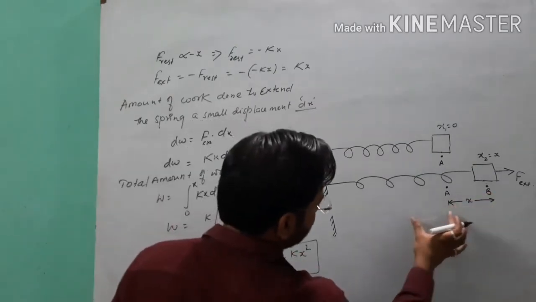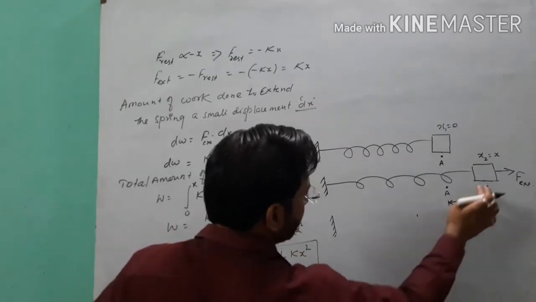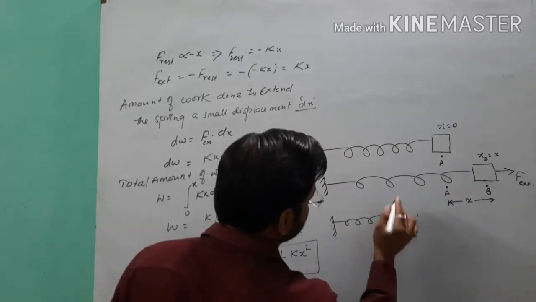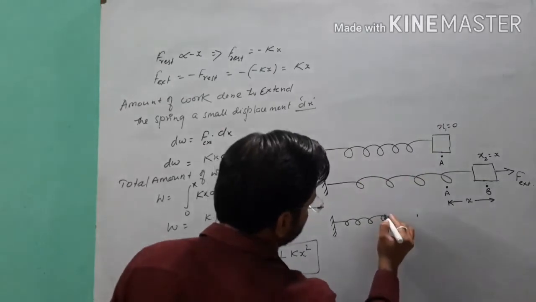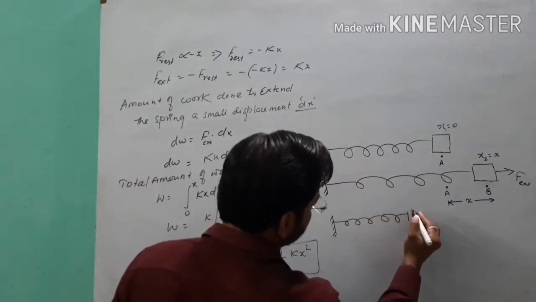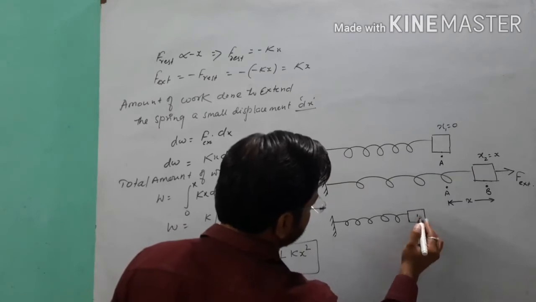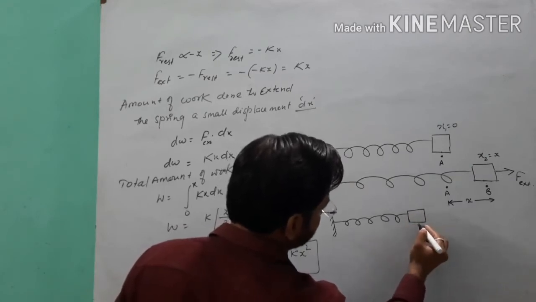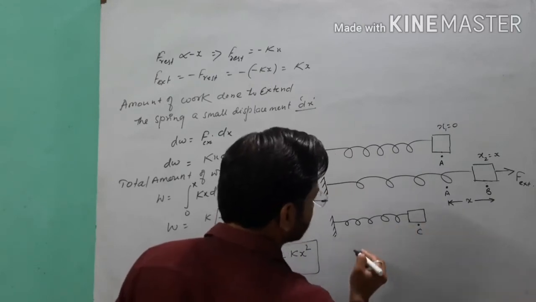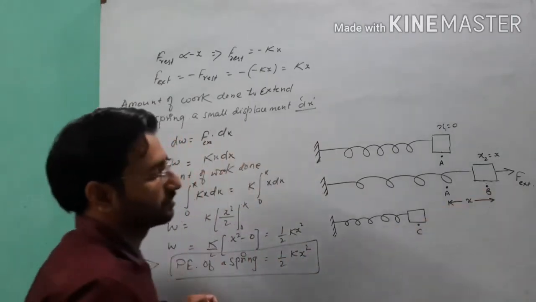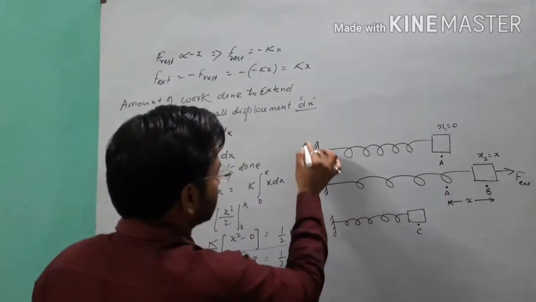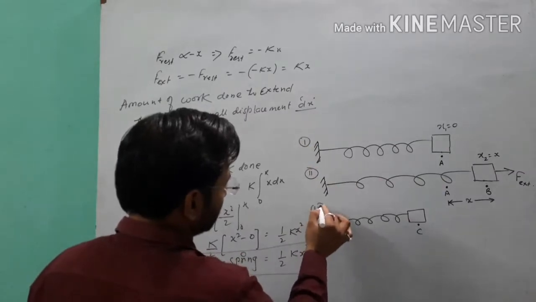So first I will draw this diagram like this, and when we release, suppose this is the location of the new position, which is here, C. Okay students, this is our first case, this is our second case, and this one is our third case.